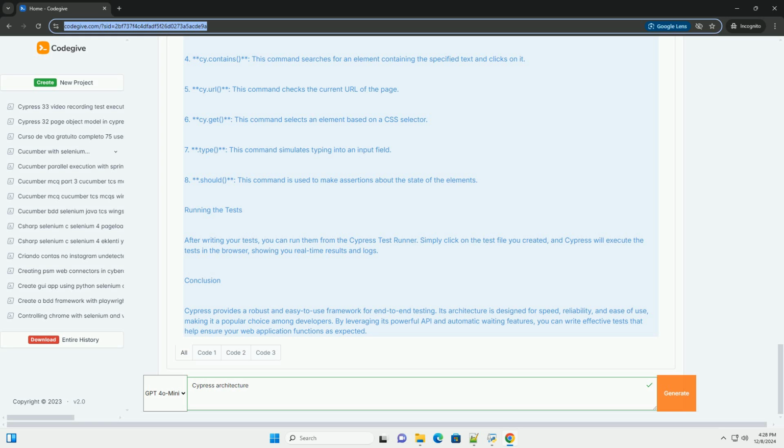You can do this using npm: npm install cypress --save-dev. 2. Open Cypress. You can open the Cypress test runner by running npx cypress open. This will launch the Cypress GUI, where you can see example tests and create new ones.